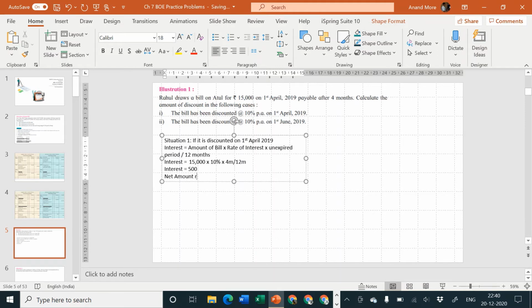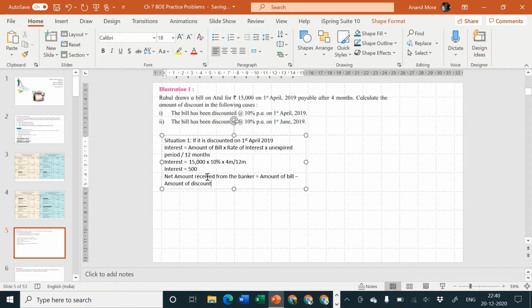And net amount, the problem has not asked it, but I am calculating it. Net amount received from the banker is equal to amount of bill minus amount of discount.